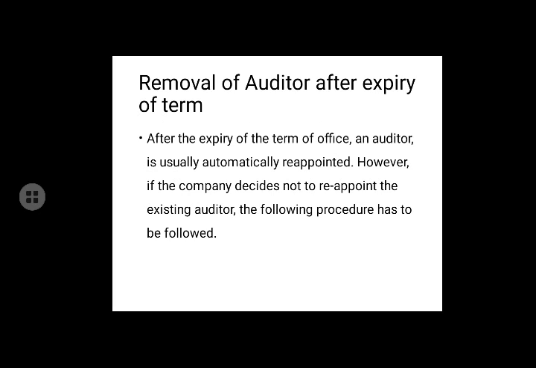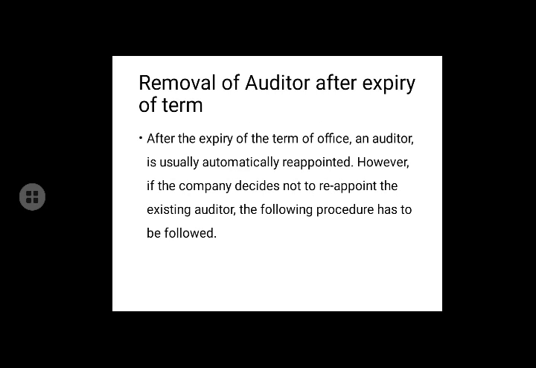Now let us discuss another point, that is removal of auditor after expiry of term. After expiry of the term of office, an auditor is usually automatically reappointed. However, if the company decides not to reappoint the existing auditor, a procedure is to be followed.